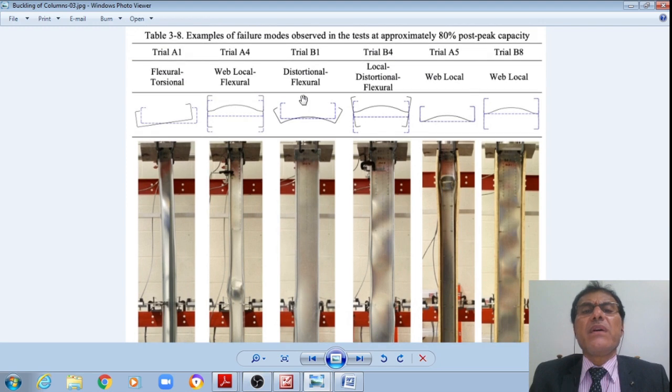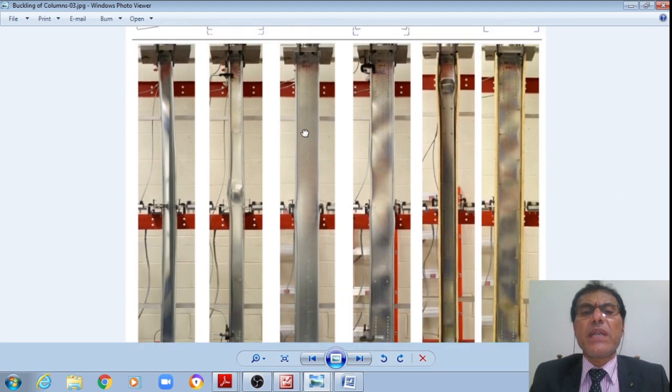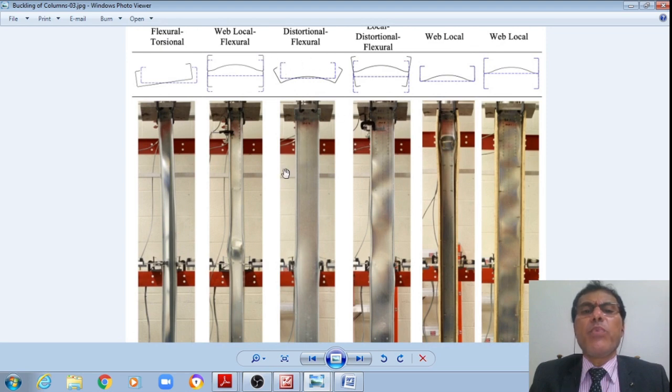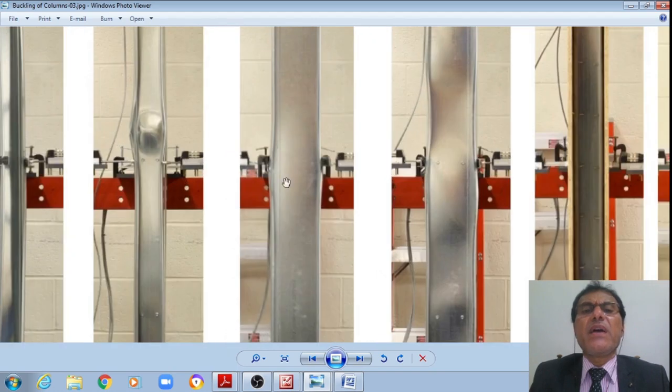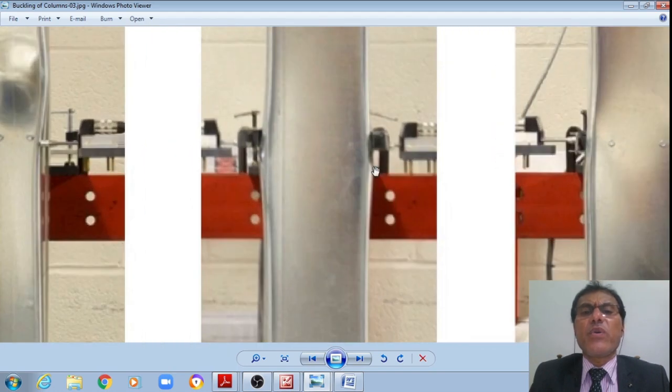Whereas the third one is the distortional flexural buckling. Actually this is a lipped channel section, student. What I am now showing is a lipped channel section. That lipped channel section has totally opened up. If I cut a section here, you can see almost it has just opened up.